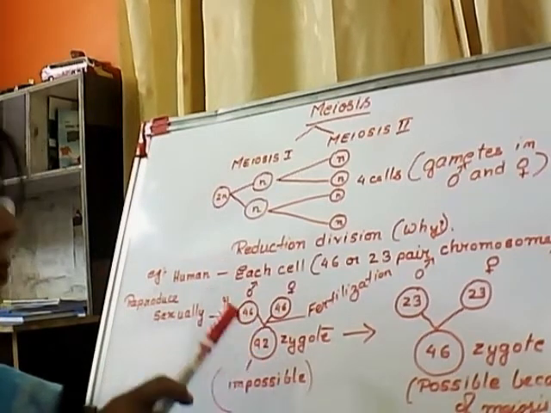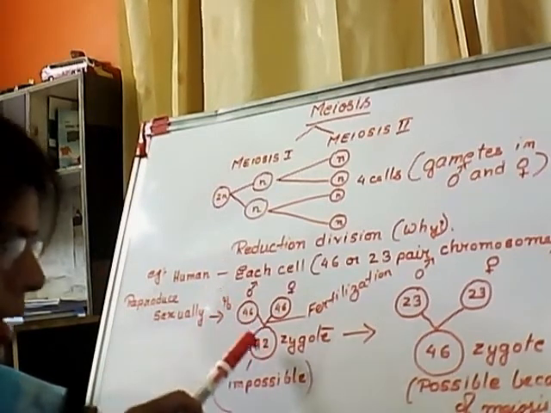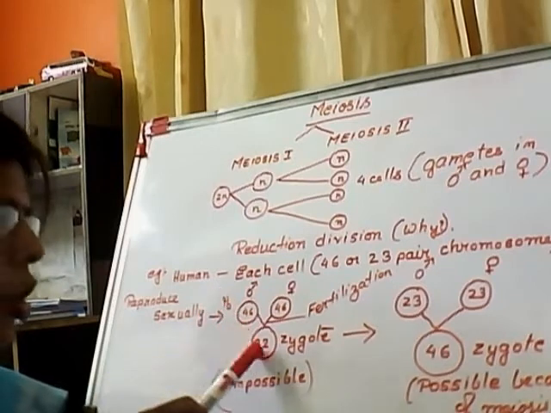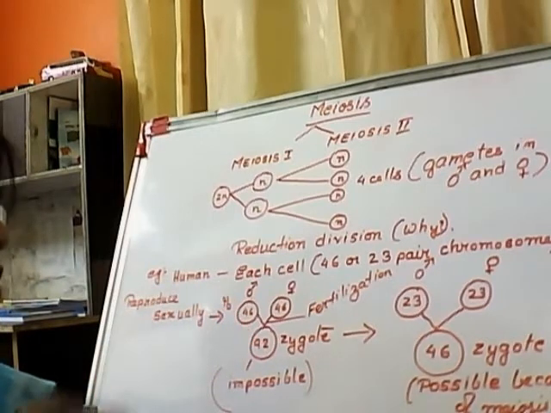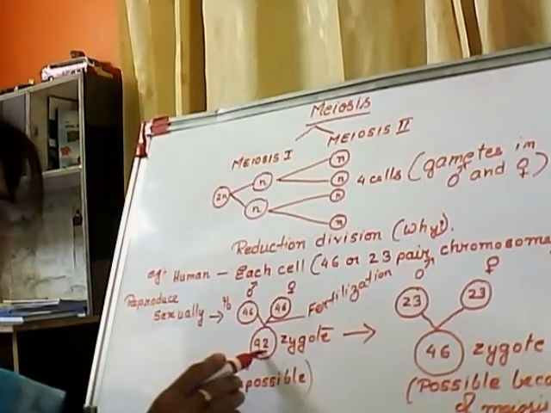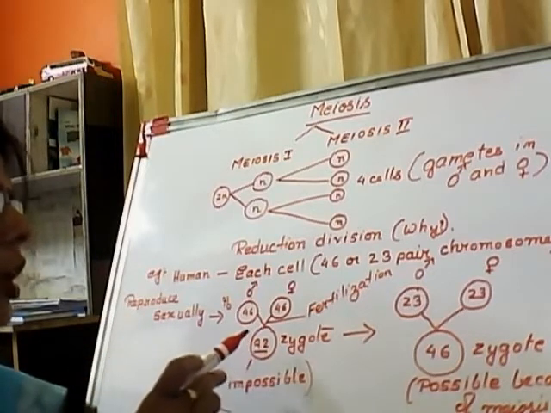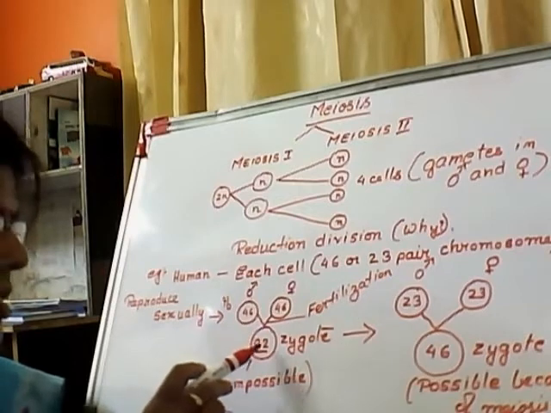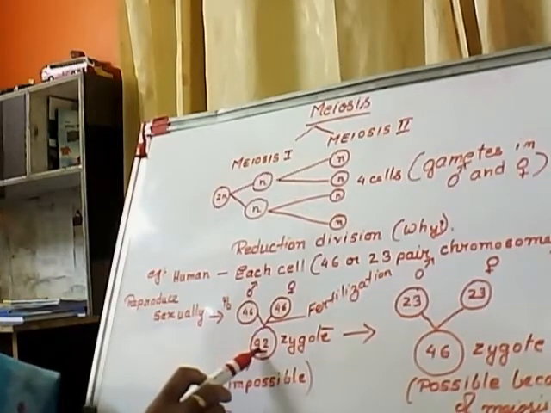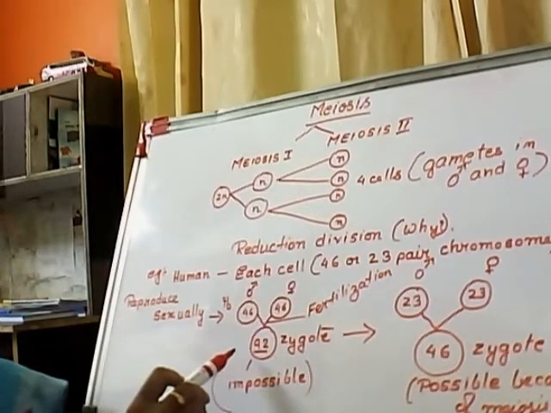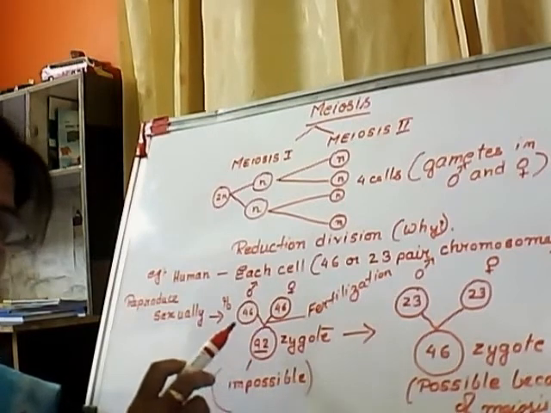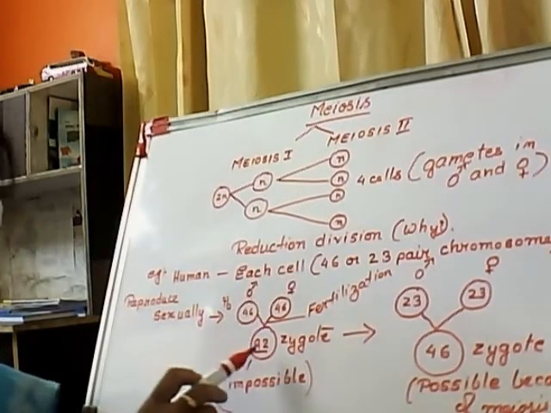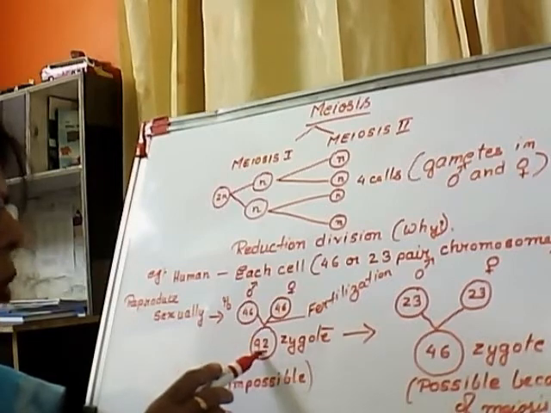But we know that a 92 chromosome number is not found in human beings. If it had 92 chromosomes, it would not give a human being, it would give rise to some other individual. But we know that a human always gives rise to a human. So how is it possible?